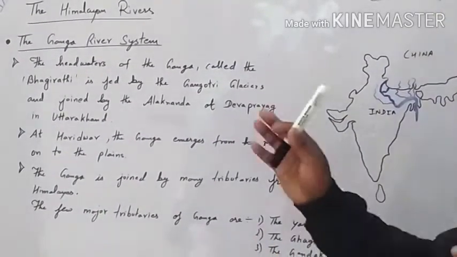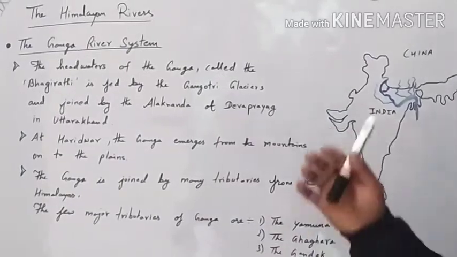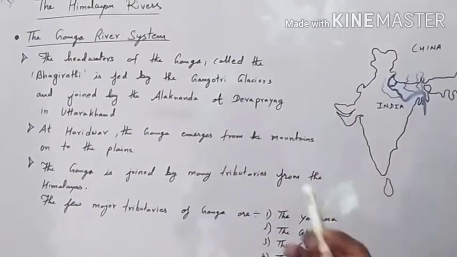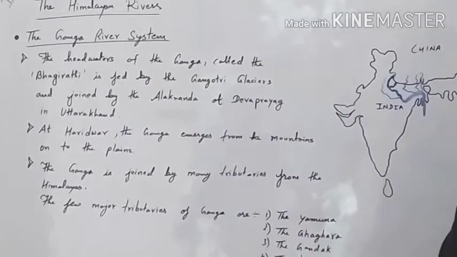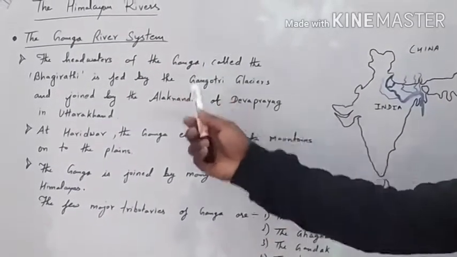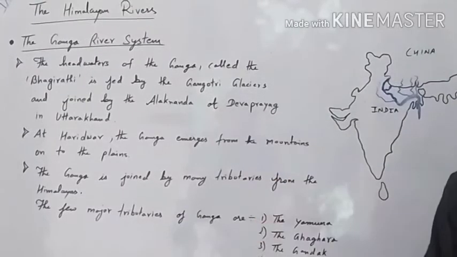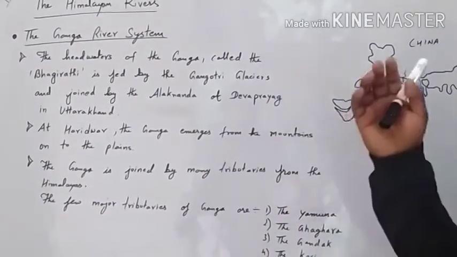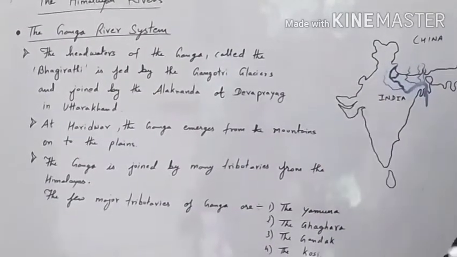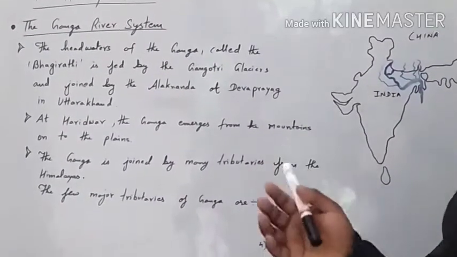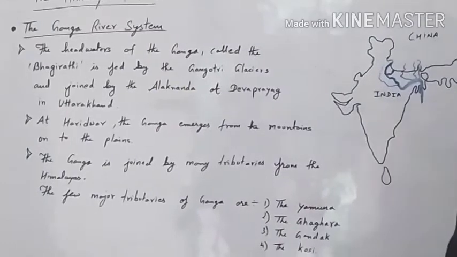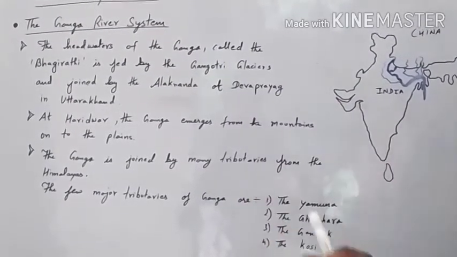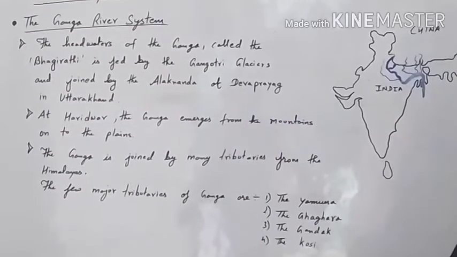Bhagirathi is a river which is getting water from the Gangotri Glacier, and this is the origin of river Ganga. The headwater means the first place from where the river originates, that is the source of a river. The Bhagirathi gets the water from Gangotri Glacier, and when it flows down as streams, slowly it grows and becomes larger and larger, and it takes the shape of a huge river.